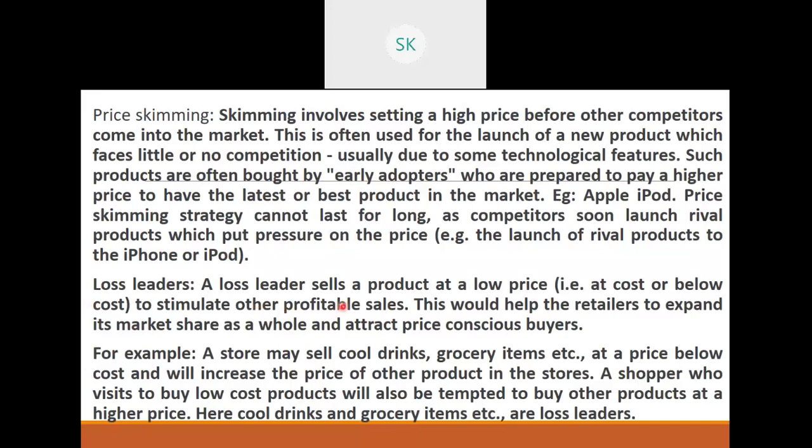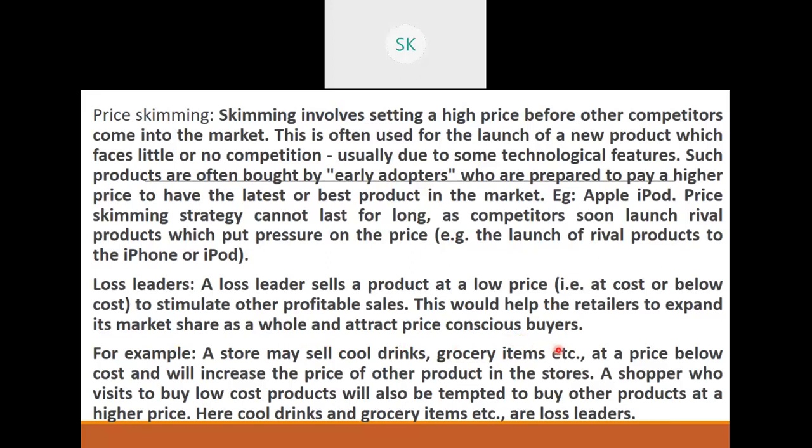A loss leader sells the product at a low price. Now, in the name itself it says they are leaders for making a loss. So they first sell the product at a lower price, or at cost, or below cost, to stimulate other profitable sales. This would help retailers expand their market share as a whole and attract price-conscious buyers.